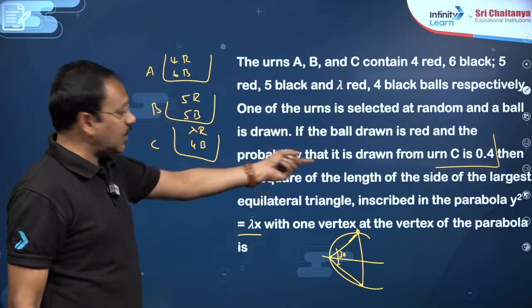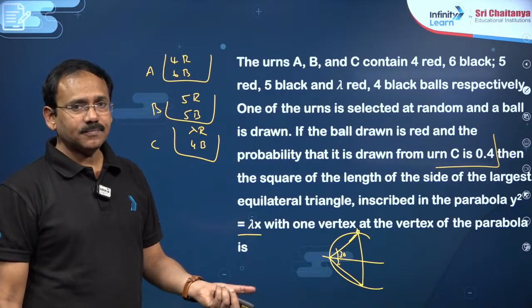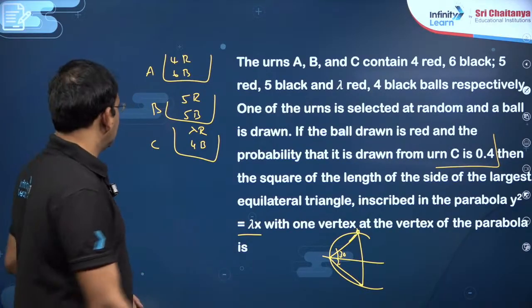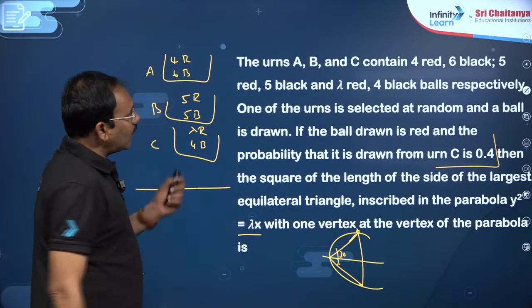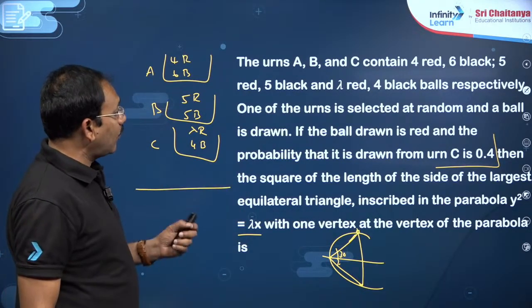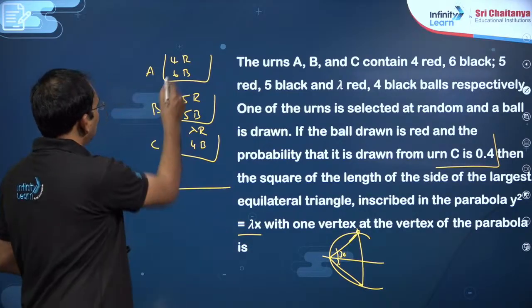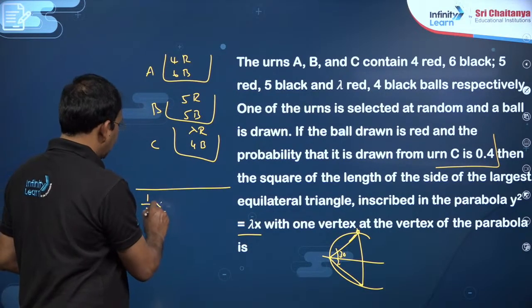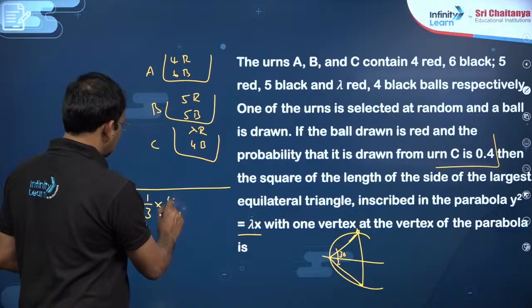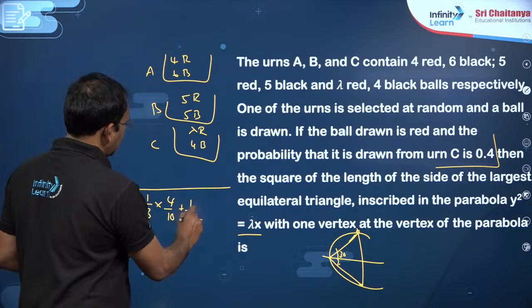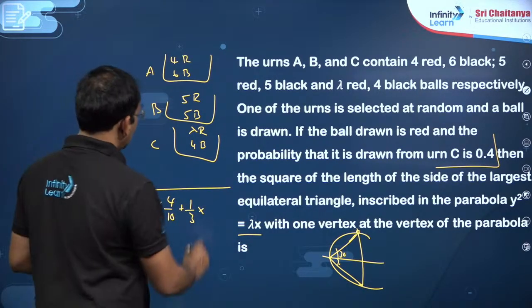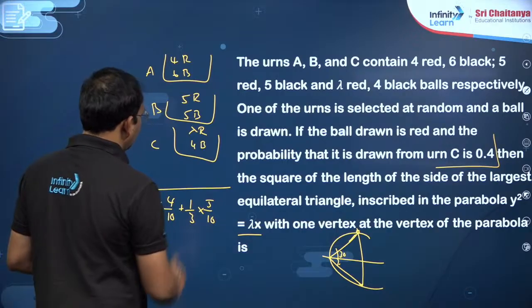So, first you try to find lambda, my dear friends, by applying Bayes theorem. First of all, one ball is to be selected, that ball is to be red. So, on first selection 1 by 3, it should be red in the sense 4 by 10, plus second on selection 1 by 3, it should be red means 5 by 10.